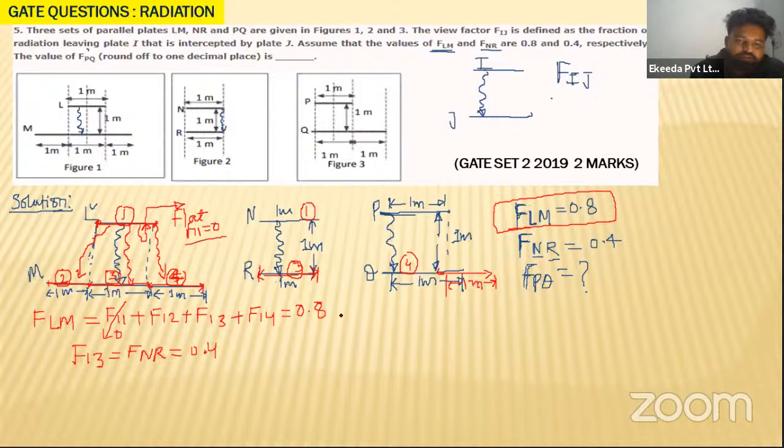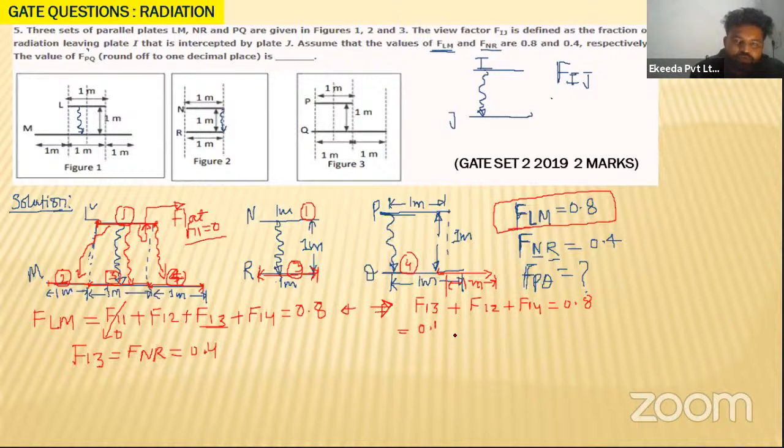So this is equivalent to FNR. Let us put this value in the first equation. If you put the value of F13, you will have F13, which is nothing but 0.4, plus F12 plus F14 is equal to 0.8. So what is the value of F13, beta?